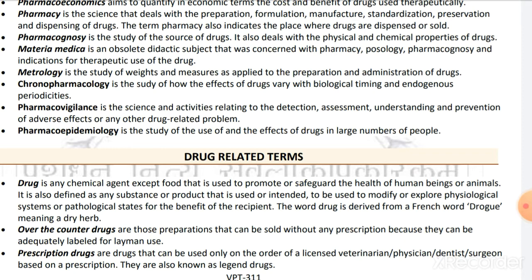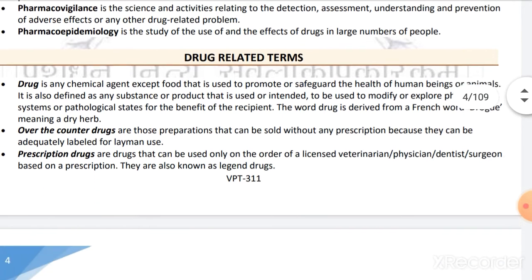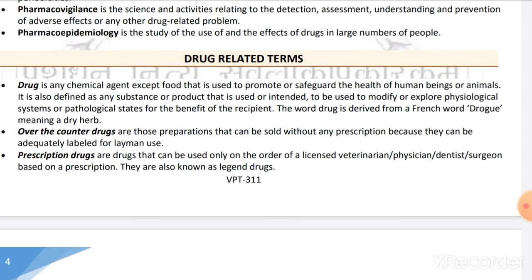Pharmacovigilance is the science and activities related to the detection, assessment, understanding, and prevention of adverse effects or any other drug-related problems. This is totally related to preventing adverse effects or other drug-related problems. Pharmacoepidemiology is the study of the use and effects of drugs in a large number of people, not on an individual basis.